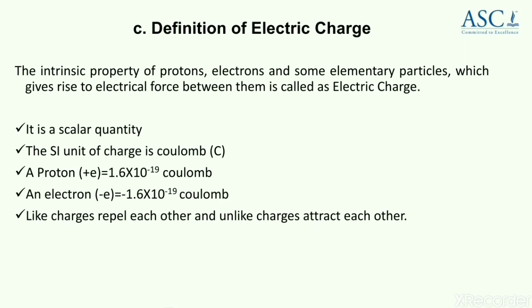Next, a proton, as you already know, is a positive charge and carries the value 1.6 × 10^-19 Coulomb, and an electron carries the value minus 1.6 × 10^-19 Coulomb. And this one you all know, like charges repel each other and unlike charges attract each other.